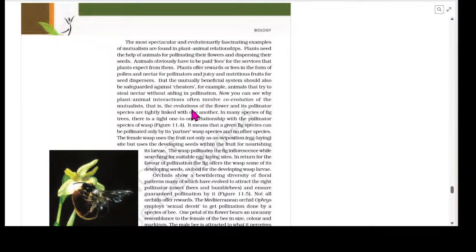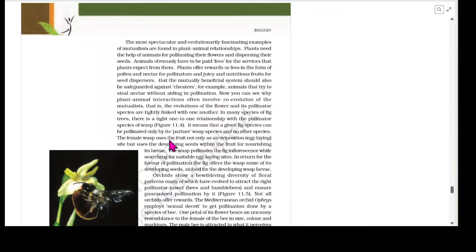That is, the evolution of the flowers and its pollinator species are tightly linked with one another. In many species of fig trees, there is a tight one-to-one relationship with the pollinator species of wasp. It means that a given fig species can be pollinated only by a partner wasp species and no other species.